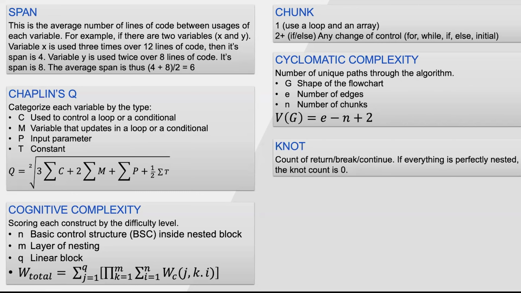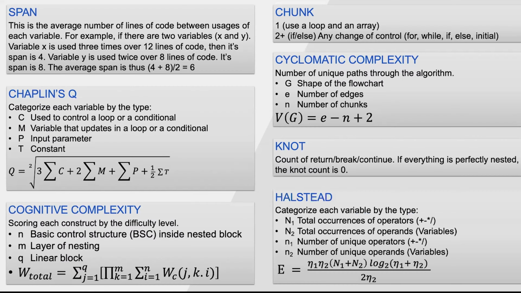The knot complexity: imagine we take code and we reduce it to a flow chart, and do any of the flowchart lines cross each other? That's going to be a knot. This usually happens when we have a return, a break, or a continue inside of a loop. And then Halstead, this relates to the number of occurrences of operators, the number of occurrences of operands, the number of unique operators, and the number of unique operands.